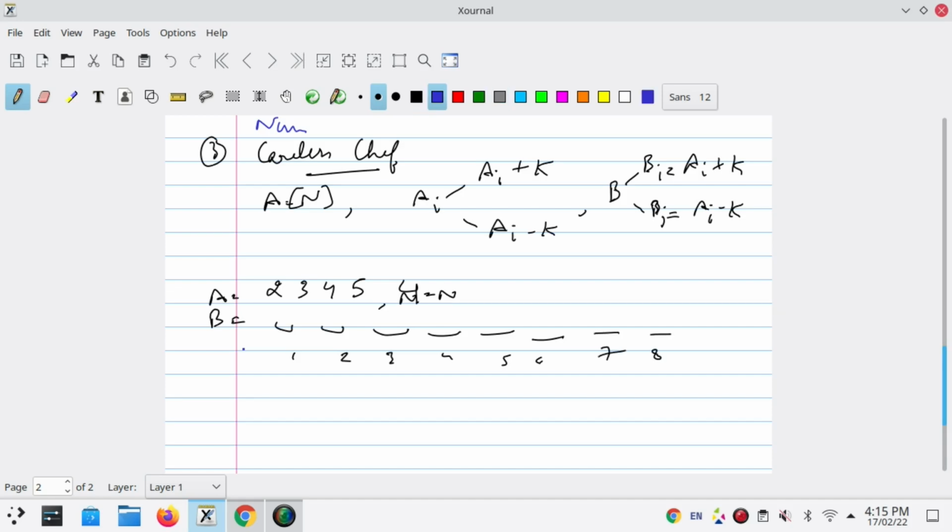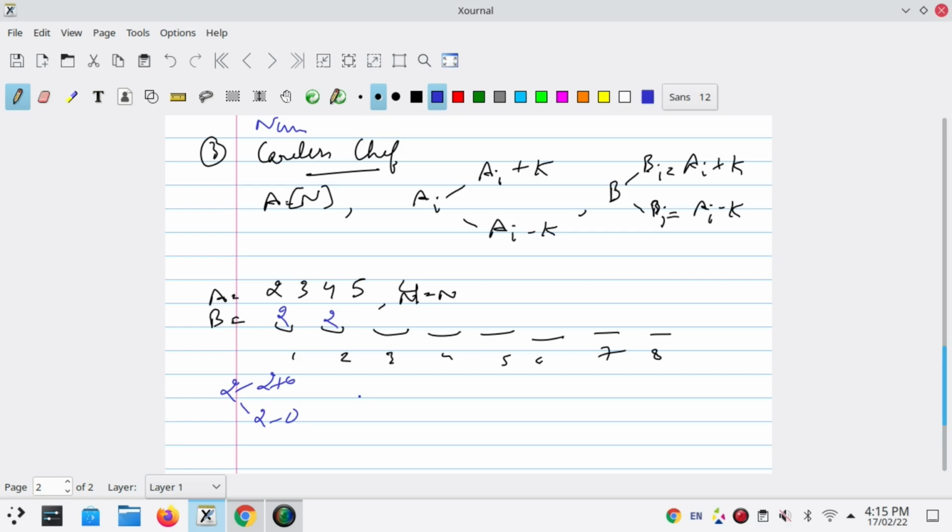And how he inserted, what values he inserted, was, let's say first he picked 2. Then in 2 he added any integer, let's say he added 0. So 2 plus 0 and 2 minus 0, then he inserted 2 and then 2.